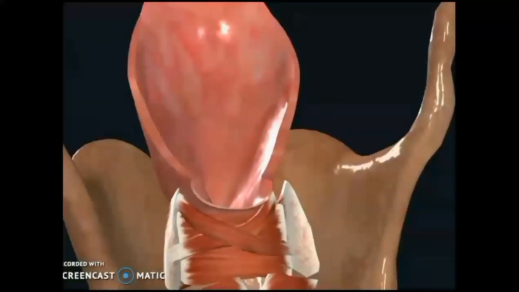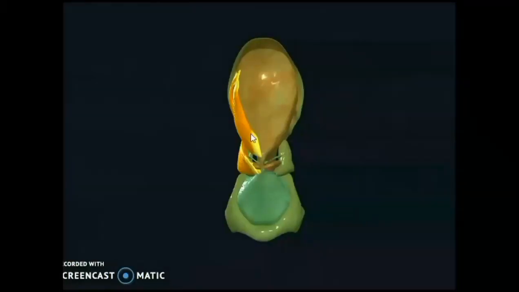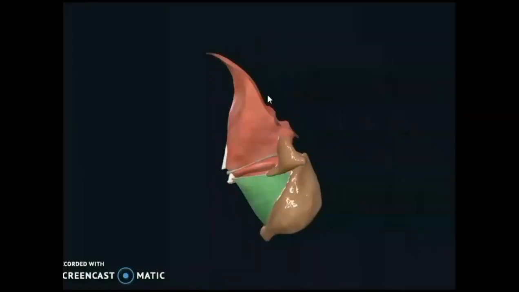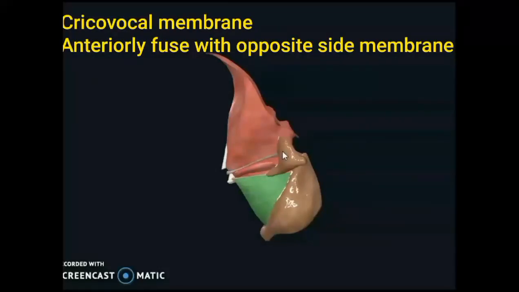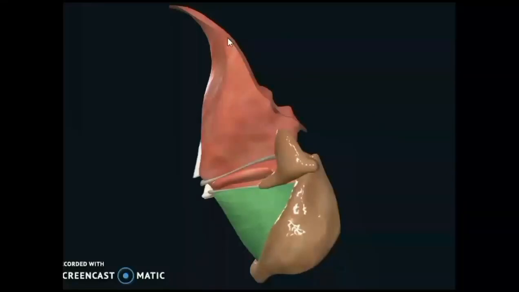It is directed downwards and forwards like a cone, whereas the cricovocal membrane is an inverted cone. So here you are seeing the cricovocal membrane. It is like an inverted cone, directed upwards and medially. The cricovocal membrane anteriorly fuses with its counterpart, inferiorly is attached to the inner lip of the upper border of the cricoid, and above it thickens to form the vocal ligament.